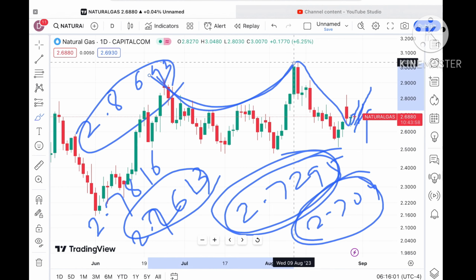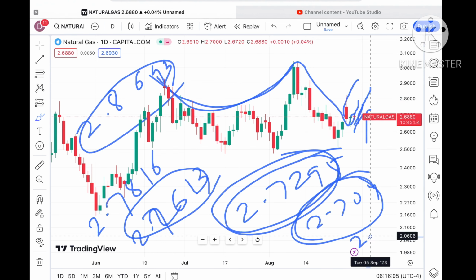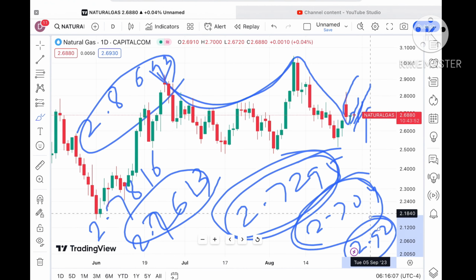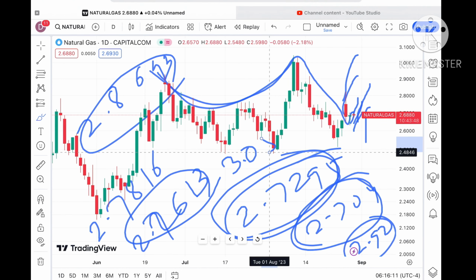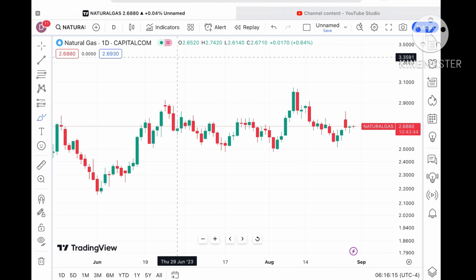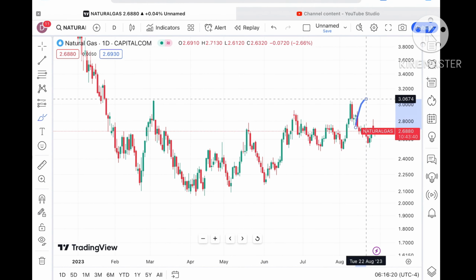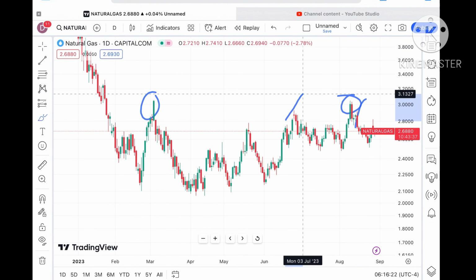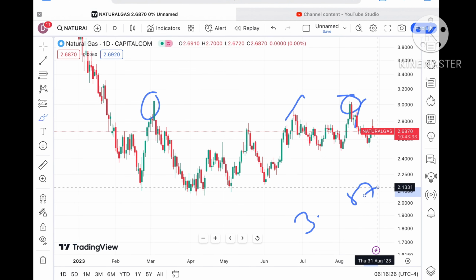Then there is a probability of further upside movement, and we can see it will touch a level of around $2.92. If the price sustains above this level, we will see that it will cross a level of around $3.053, which is the high of this zone. So chances are very high it will cross that zone, and we can see a probability of touching that level, and after that it will cross that level and touch a level of around $3.0874.